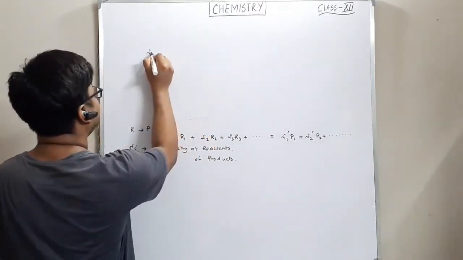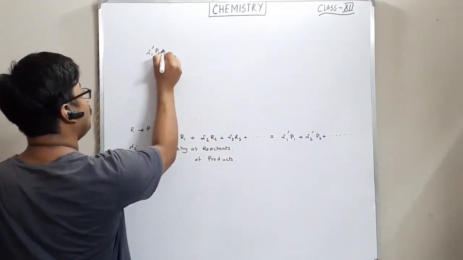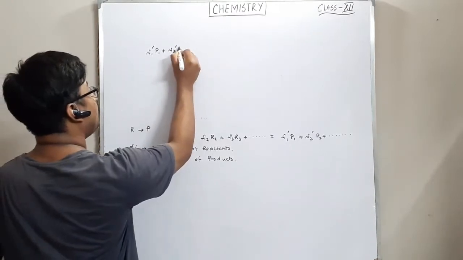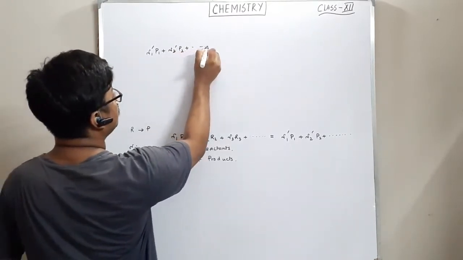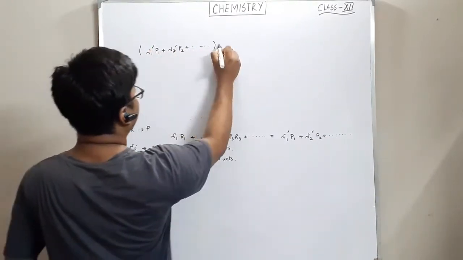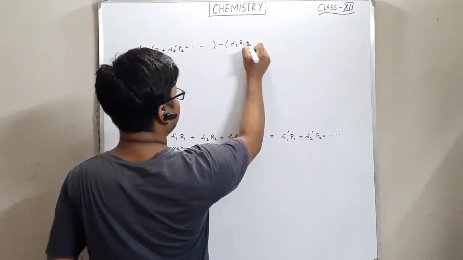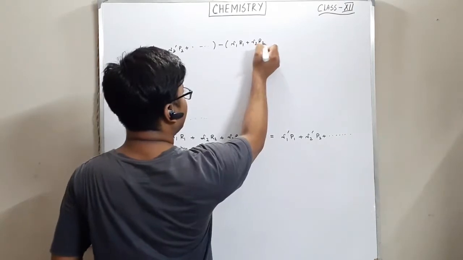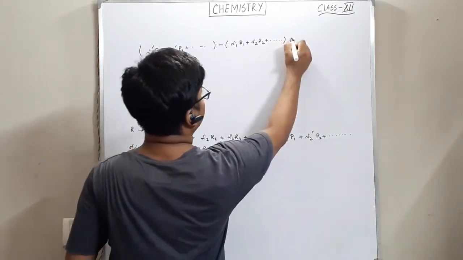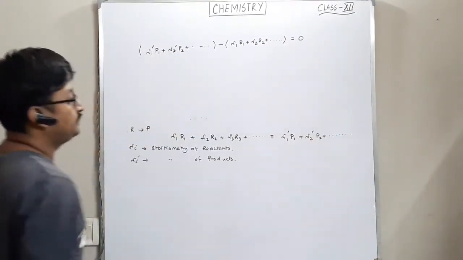Can we write nu1 prime P1 plus nu2 prime P2 plus so on, minus nu1 R1 plus nu2 R2 plus so on, will be equal to 0.